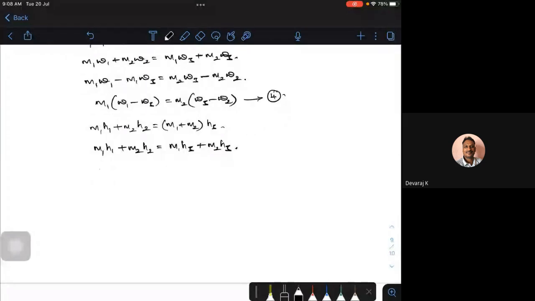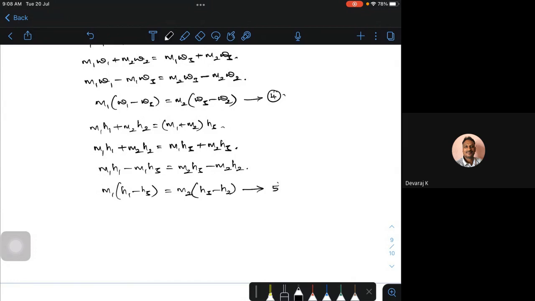Then M1 into H1 minus M1 into H3 is equal to M2 into H3 minus M2 into H2. Taking M1 common, M1 into H1 minus H3 is equal to M2 into H3 minus H2.